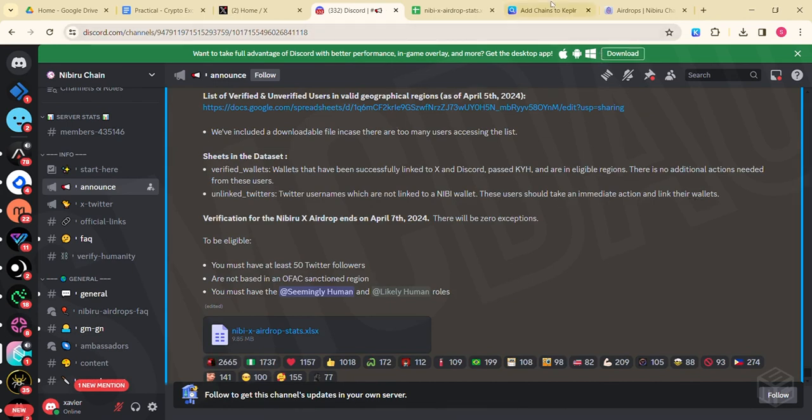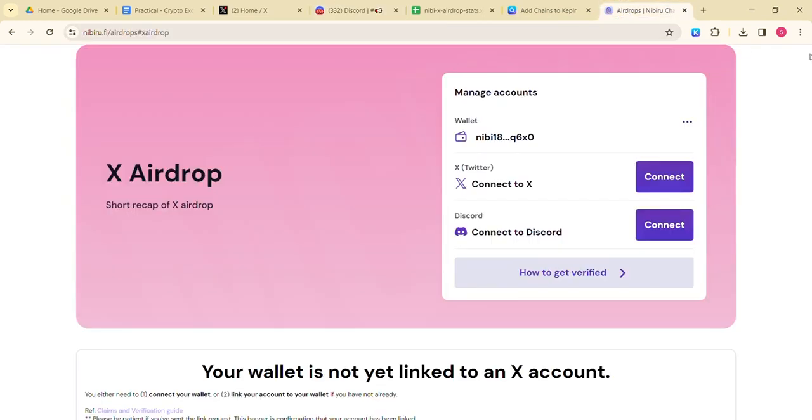Now let's go ahead and link our wallet. To link your wallet, you'll be going to the airdrop page, that is nibiru.buy/airdrop. This will be provided for you. Then we tap on connect to X. We need to connect our Twitter, so let's connect our Twitter immediately.